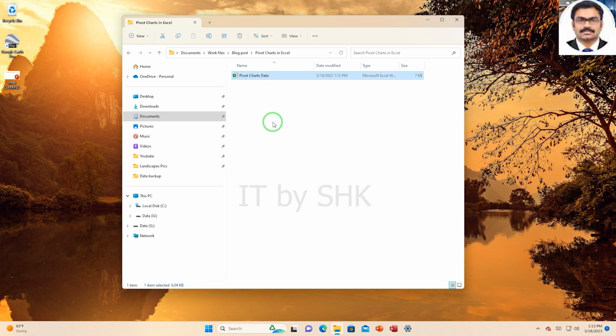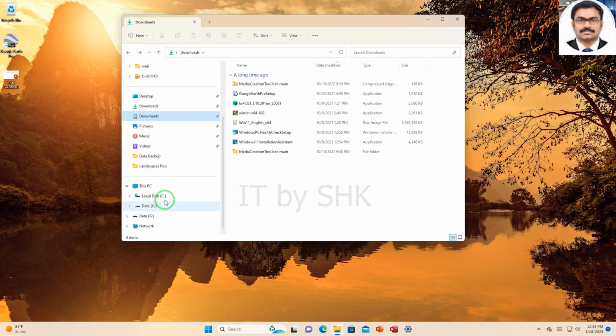And if I want to navigate back through this folder structure, I can either use the back button in File Explorer to go back a level, or I can use the path name up here, and we call this a breadcrumb trail. So if I want to go all the way back to documents, I can simply click on documents and it's going to jump me back to that folder. So pretty simple to navigate through your folder structure.